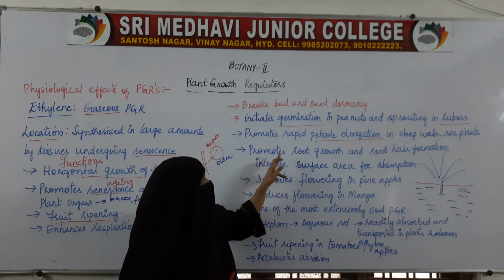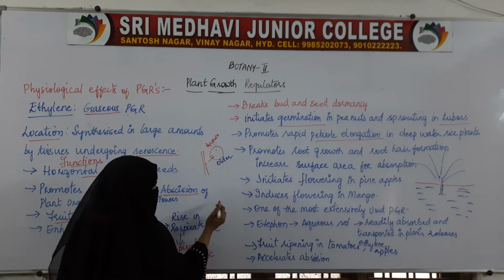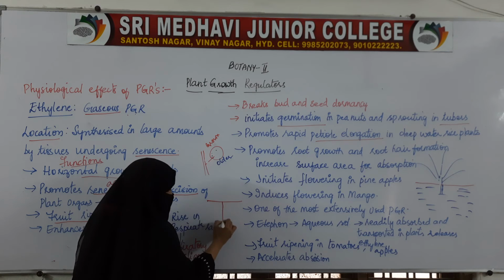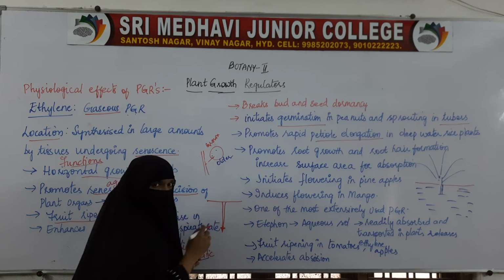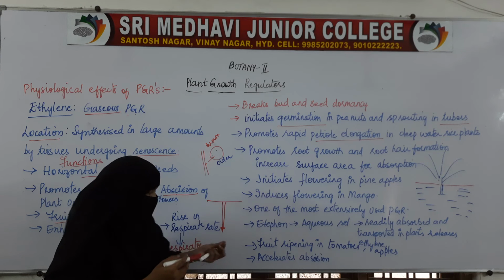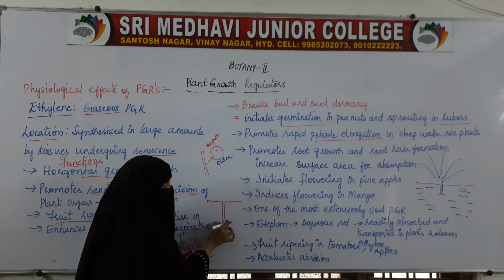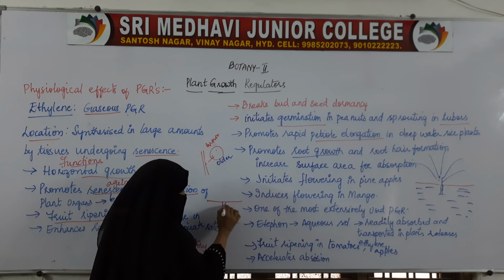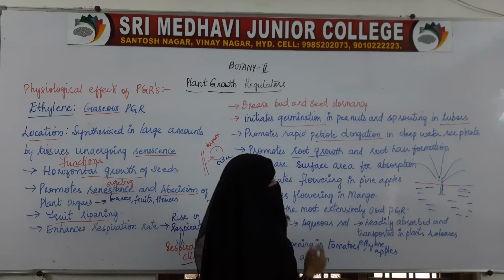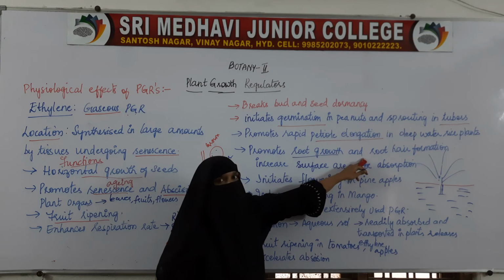Another function: it promotes root growth and root hair formation. For example, if this is the ground and this is the root, here at the tip of the root we have rapidly dividing meristems. Here auxin will be there, cytokinin will be there, promoting the formation of new cells. Now the growth of this part of the root and the growth of the root hairs is because of the ethylene. So ethylene promotes root growth and root hair formation.